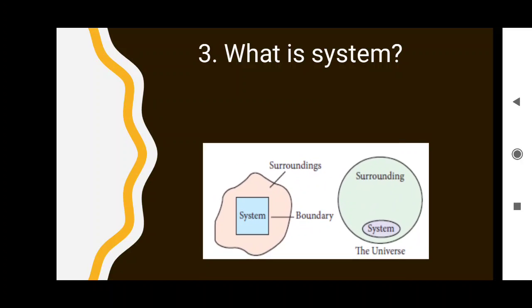Just look at the picture. The system is drawn with an outline, that is the boundary, and outside of the system is the surrounding. The system and the surrounding are in the universe. Okay.